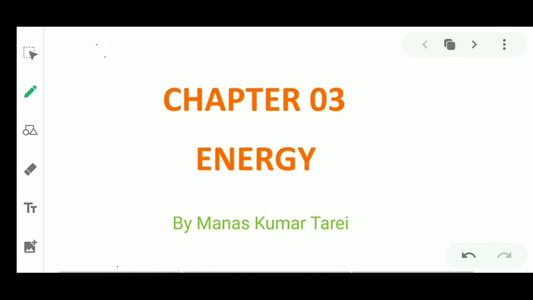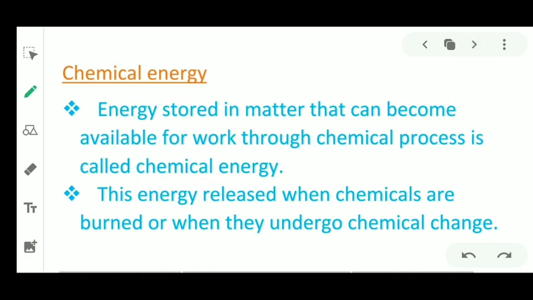So what is the definition? Energy stored in matter that can become available for work through chemical process is called chemical energy. This energy is released when chemicals are burned or when they undergo chemical change.